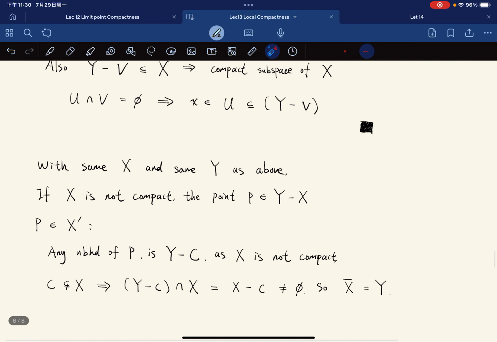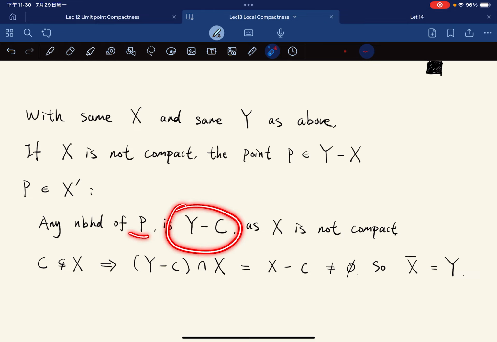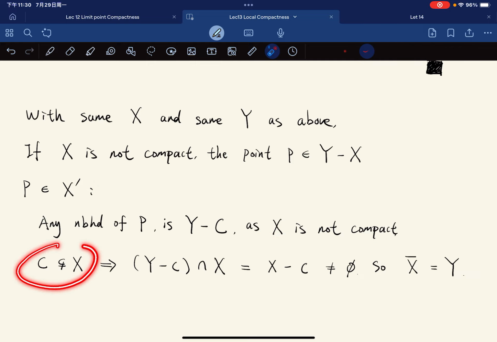Okay, now with the same X and same Y as above, so don't forget about them: if X is not compact, then the point Y minus X is a limit point of X. Why? Because any neighborhood of P must look like Y minus C, but X is not compact, right? If X is not compact, then C must be a proper subset of X. It must be a subset of X, but it can't equal X because we assume X is not compact, so this is a proper subset of X,